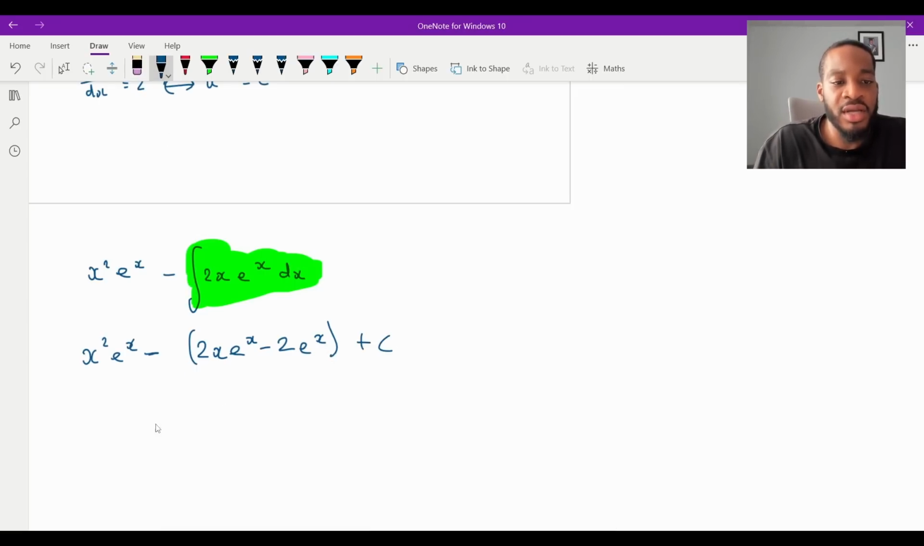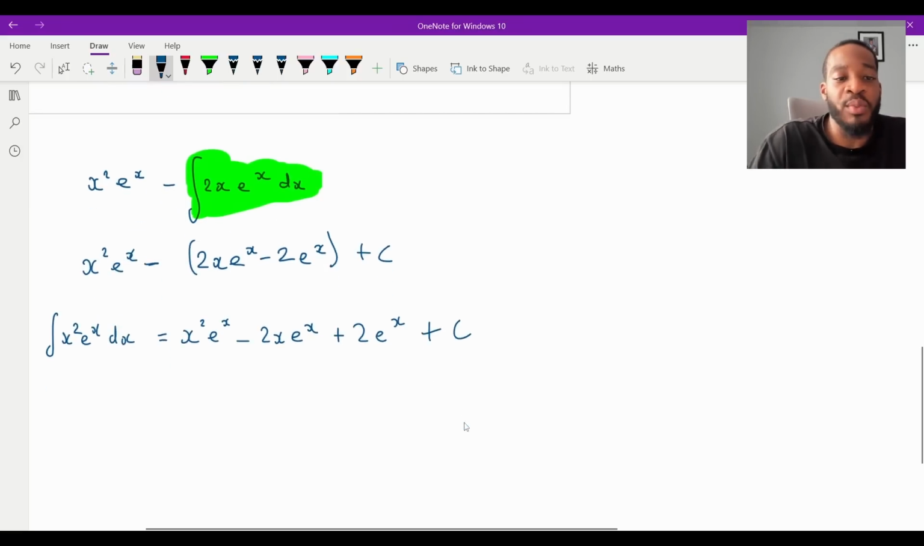So therefore, our final answer for the integral of x squared e to the x dx is going to be equal to x squared e to the x minus 2x e to the x plus 2e to the x plus c. And that will be it.